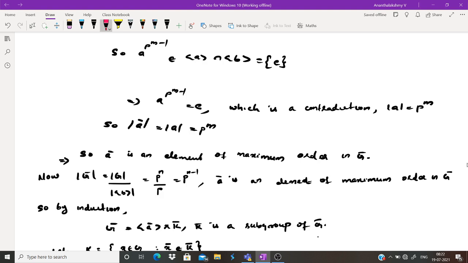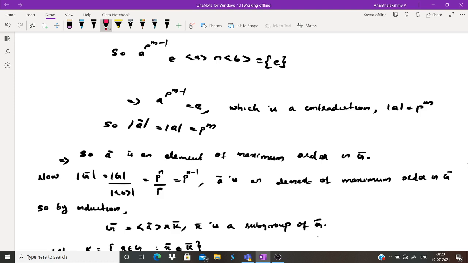So this element, what will it be? A raised to P to the power M minus 1 is equal to identity. But what is the order of A? It is P raised to M, and P raised to M minus 1 is less than P raised to M. Which is a contradiction to the fact that the order of A equals P raised to M. So we have arrived at this contradiction because we assumed that the order of A bar is less than P raised to M. So the order of A bar must be equal to P raised to M. The order of A bar is the same as the order of A, which is equal to P raised to M.